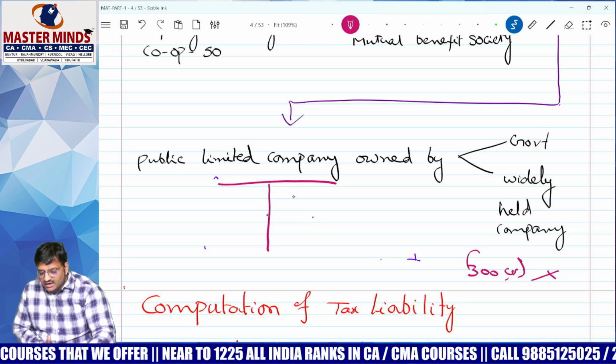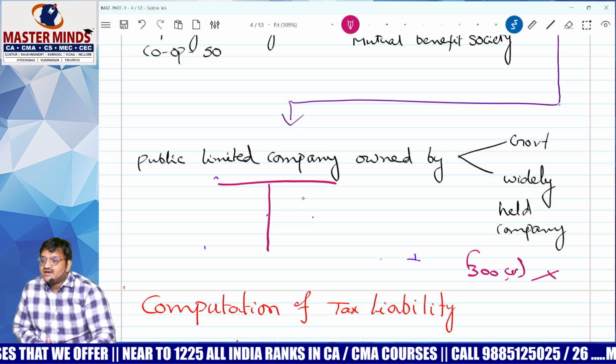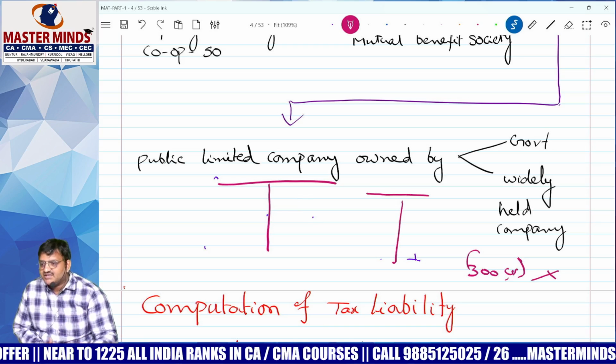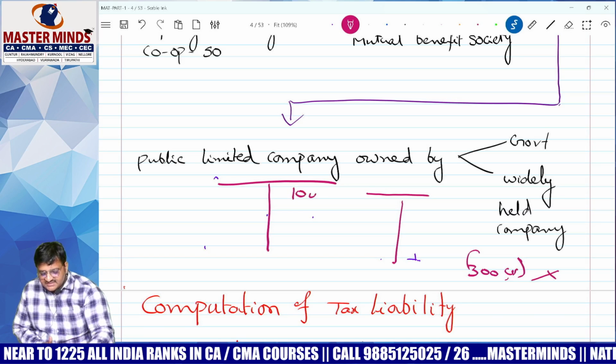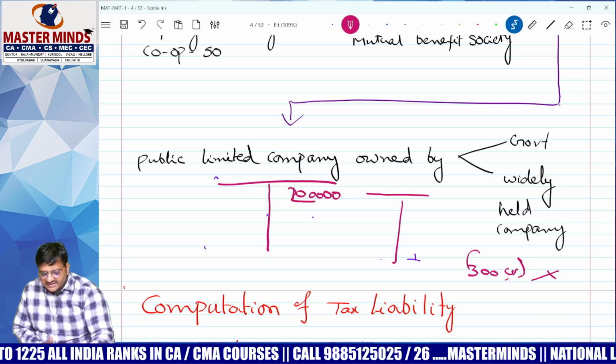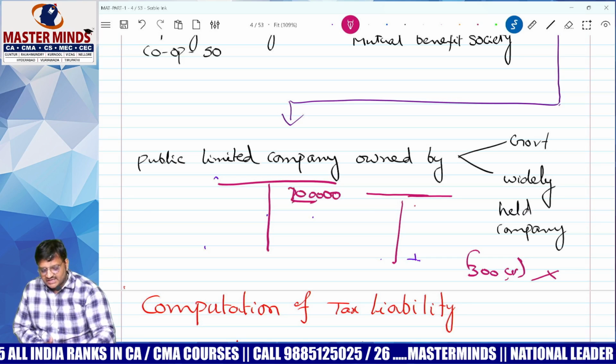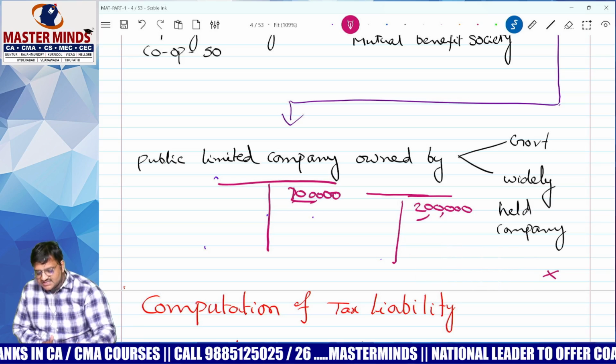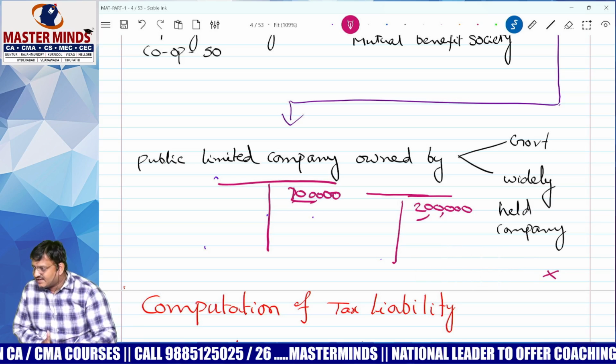What? As for Companies Act, as for Income Tax Act, the provisions are different. Example I will tell you. Now, income is same in both the cases. My income is, let's say, 2 lakh crore as for Income Tax Act, as for Companies Act. But you know, the provisions of Income Tax Act and Companies Act are completely different.